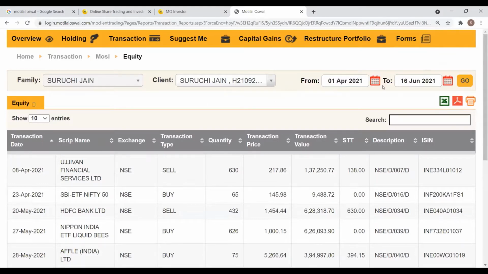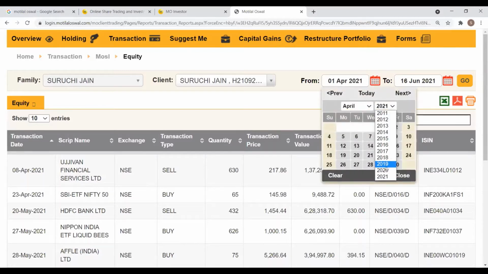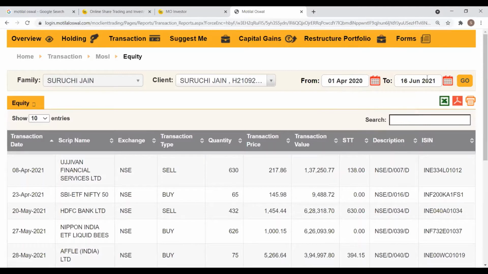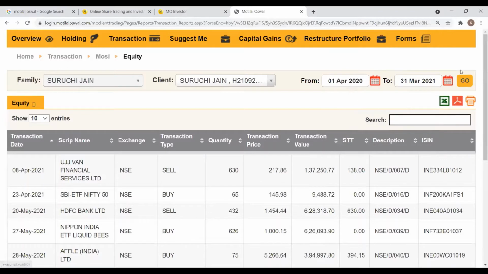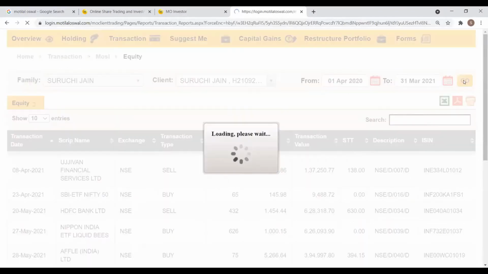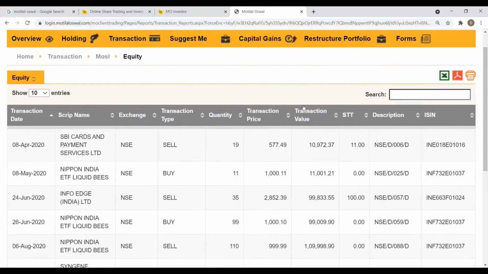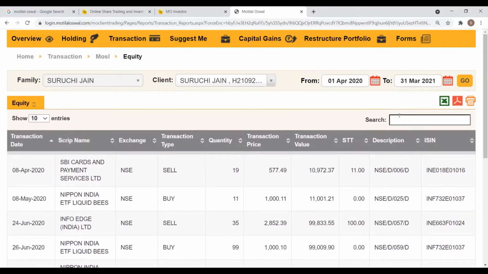So here again, there's an option to select the date range on the top. You can select the date range here. So in case you require, let's say, the transaction statement for FY21, we can select the date. You can change the dates here. So 1st April 2020 to 31st March 2021. And you can click on Go. So the transaction report will be generated. Similarly, you'll have the option here for downloading in Excel and PDF options. So that's on the holdings and transaction part.